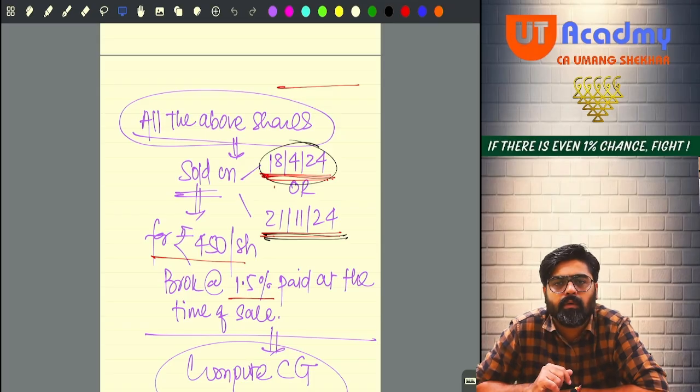Full stop. Brokerage paid at the time of sale of these shares was at the rate of 1.5%.